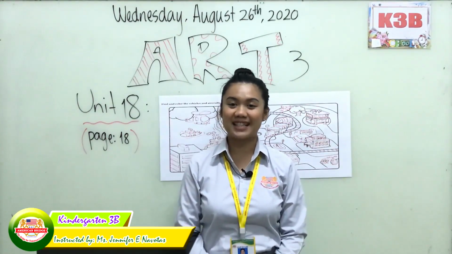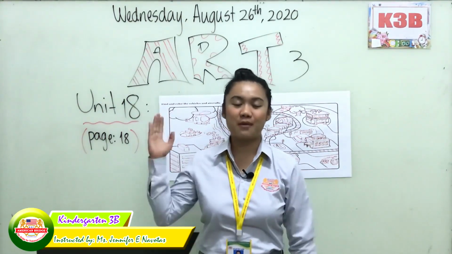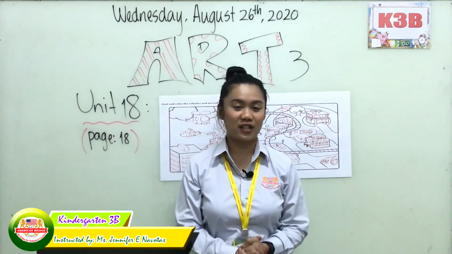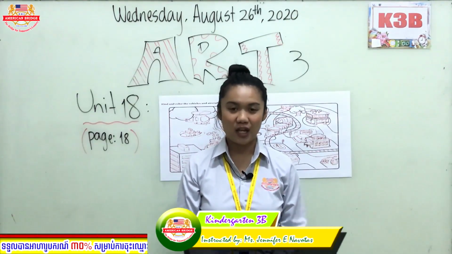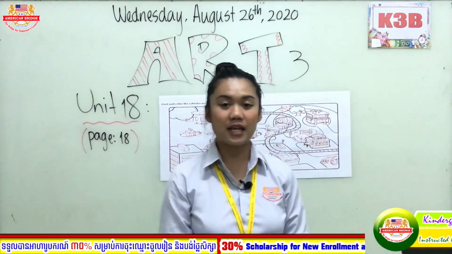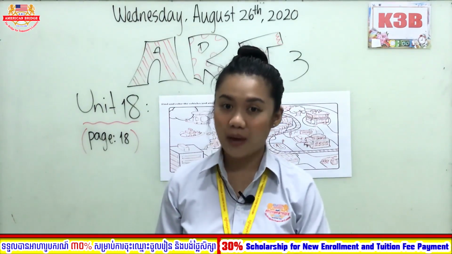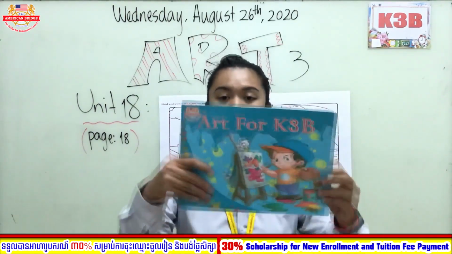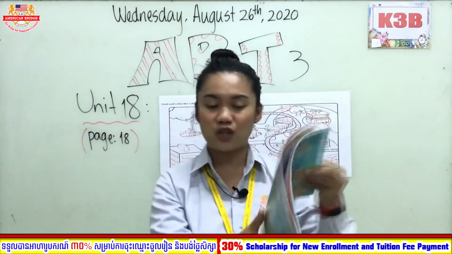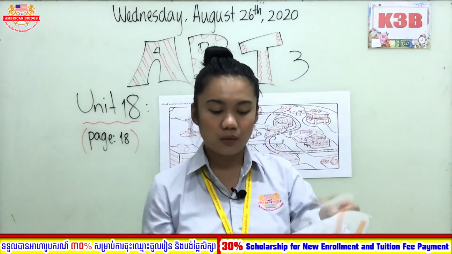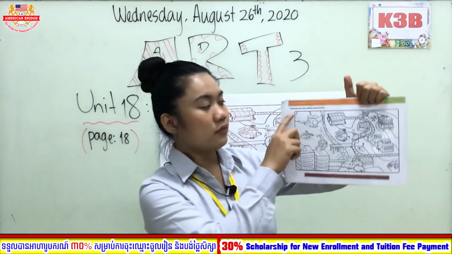And for our second session, we are going to study Art for K3B. So everyone, please prepare your study materials, Art for K3B and colors. So our lesson for today is from Unit 18. Open your book to page 18, everyone. So this is our Art for K3B book, and open this book to page 18. So this will be our new lesson for today.